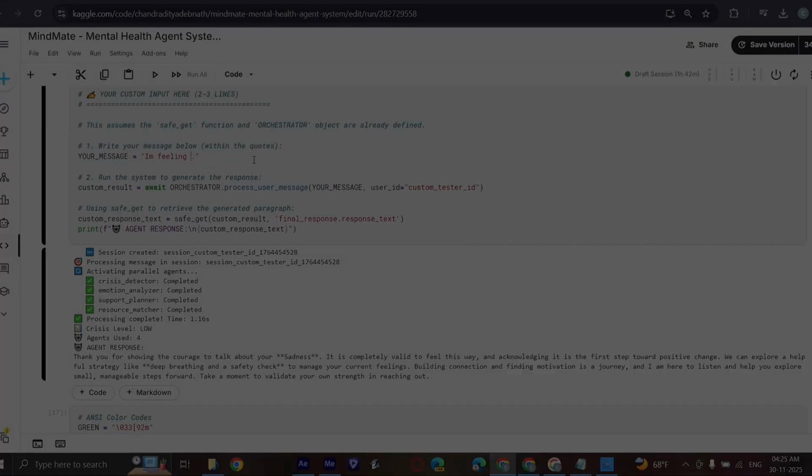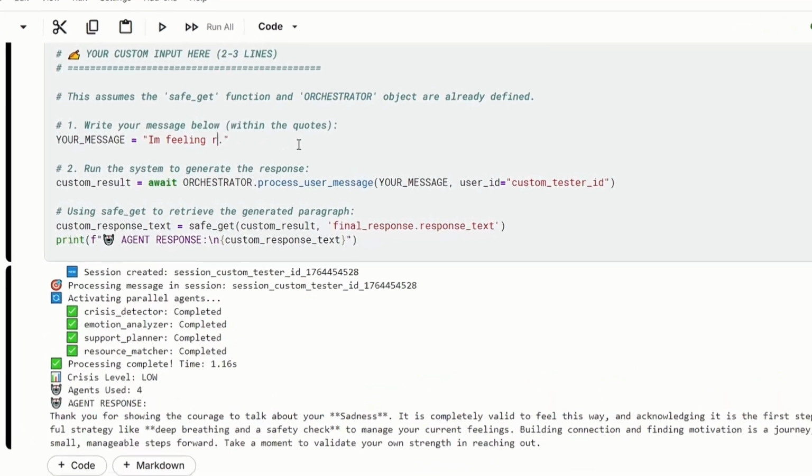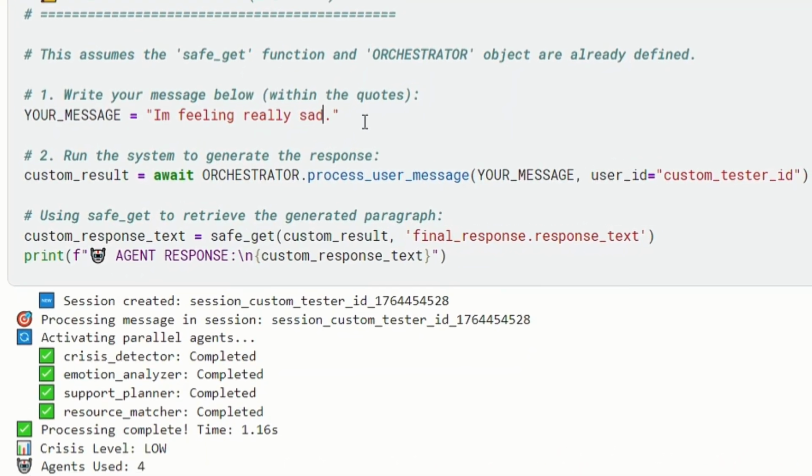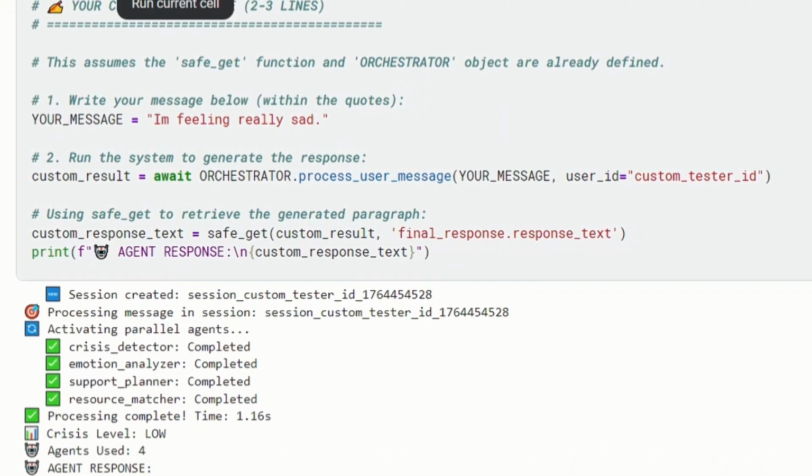Now, I'm giving this AI an input to show whether it's actually working or not. I'm entering that I am feeling really sad. Now, as I run this cell, our agents start working within seconds, which is really fast. And then, see, the crisis level is actually low.